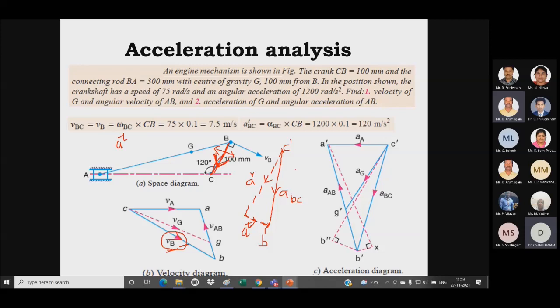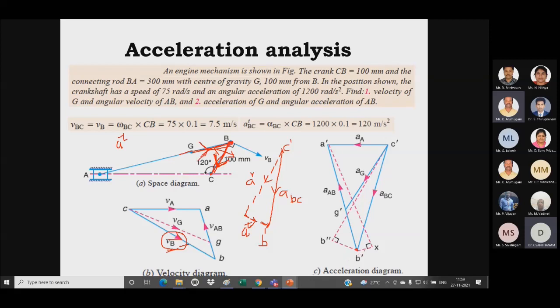So next one, for the link BA. First I have to draw the radial acceleration. So this will be parallel to this line, and the direction will be towards B, right, directed towards B. So from this point B I have to draw a line in this direction.